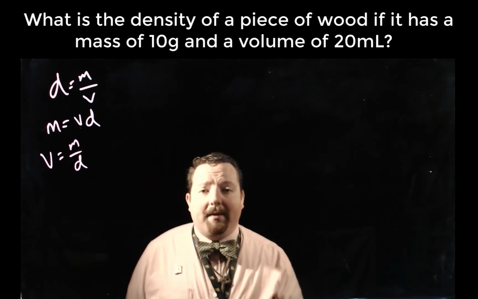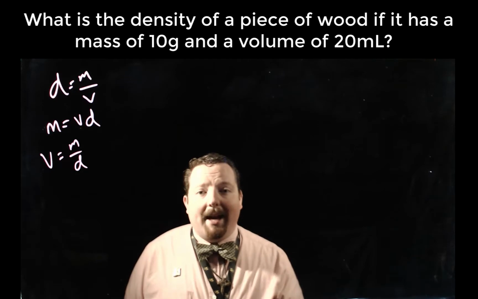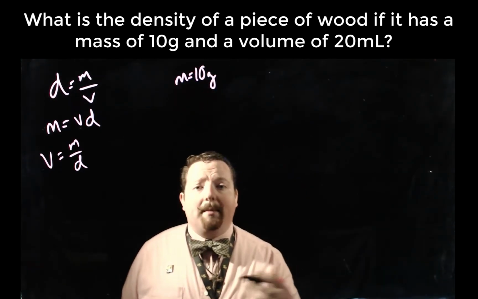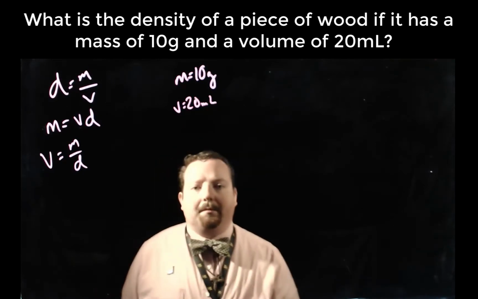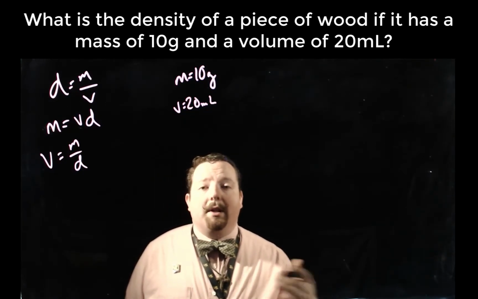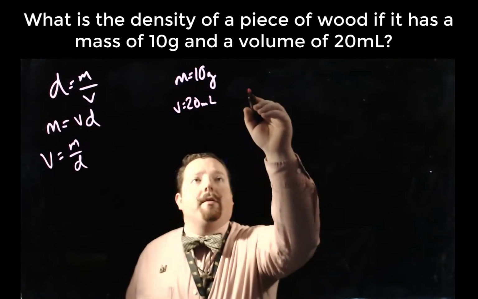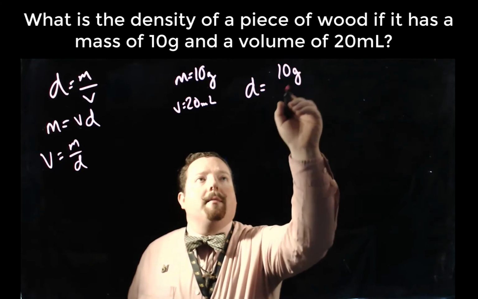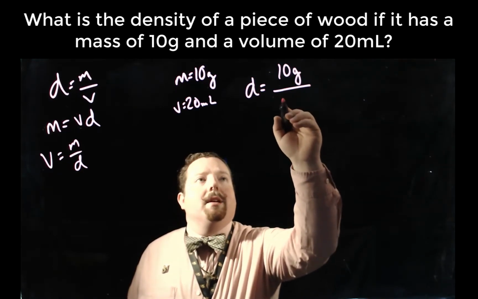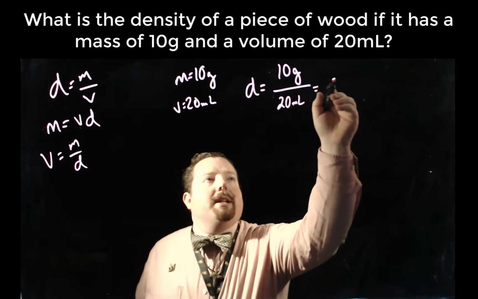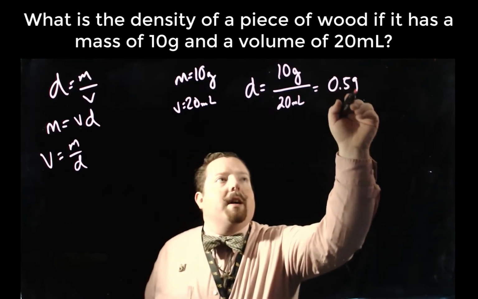First question says we have a sample of wood that has a mass of 10 grams and a volume of 20 milliliters. So, what is the density? Since we're looking for density, we'll use the D equals M over V, and we'll just plug our numbers in. M is 10 grams, and the volume is 20 milliliters. So we get 0.5 grams per milliliter.